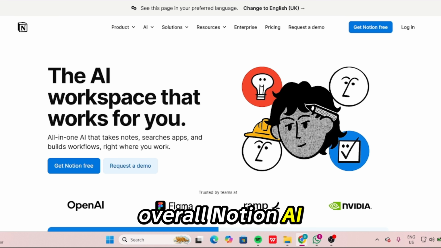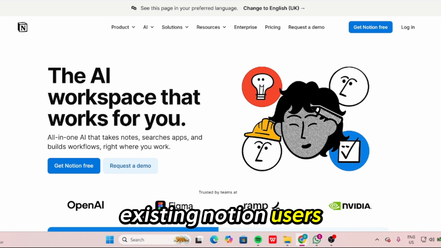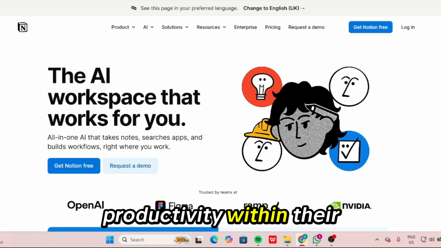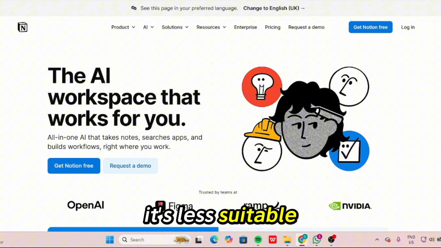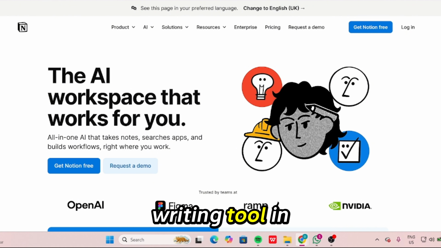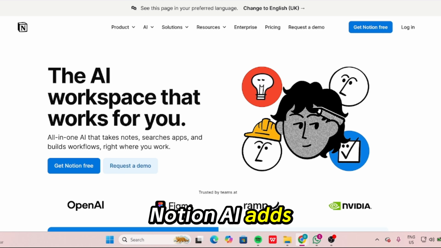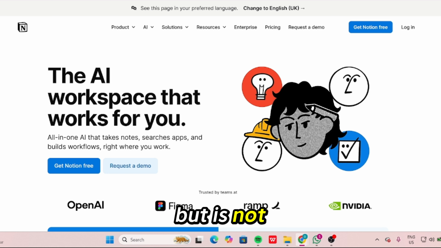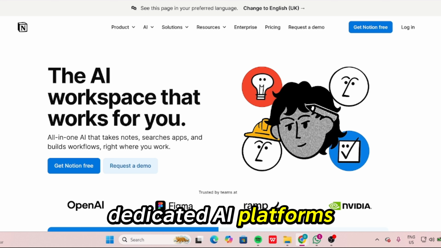Overall, Notion AI is best for existing Notion users looking to boost productivity within their workspace. It's less suitable for users who want a standalone or highly specialized AI writing tool. In short, Notion AI adds convenience and efficiency, but is not a replacement for dedicated AI platforms.